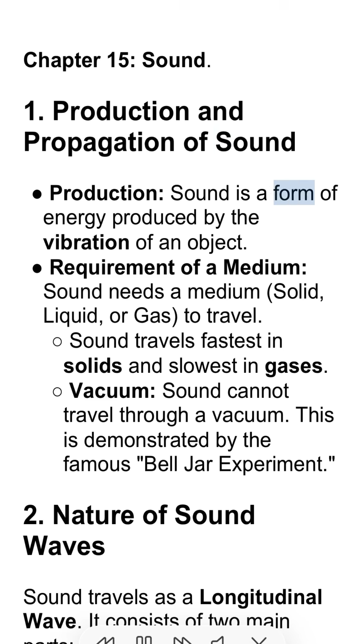Production. Sound is a form of energy produced by the vibration of an object. Requirement of a medium. Sound needs a medium, solid, liquid, or gas, to travel. Sound travels fastest in solids and slowest in gases. Vacuum. Sound cannot travel through a vacuum. This is demonstrated by the famous bell jar experiment.